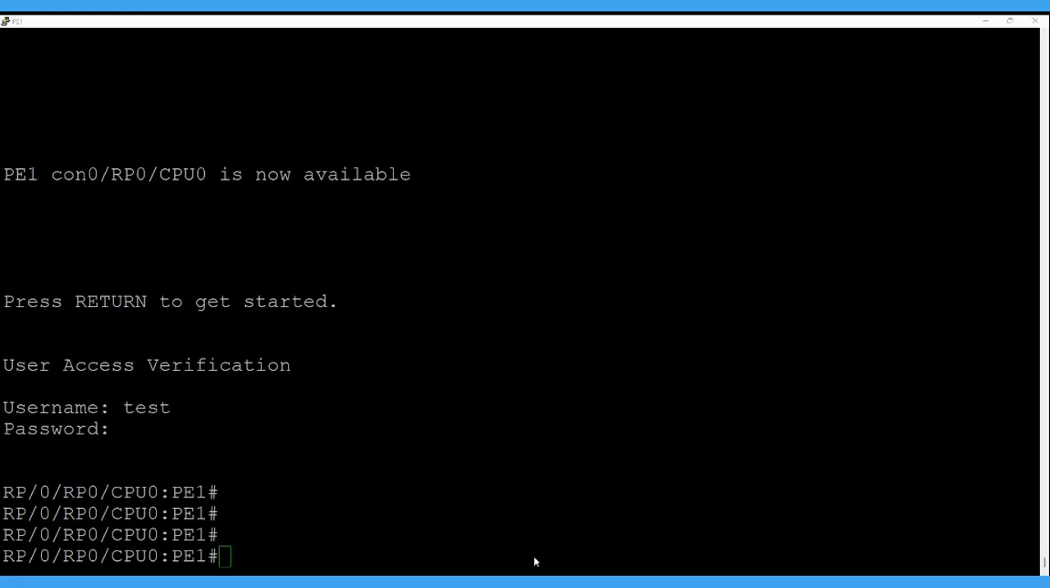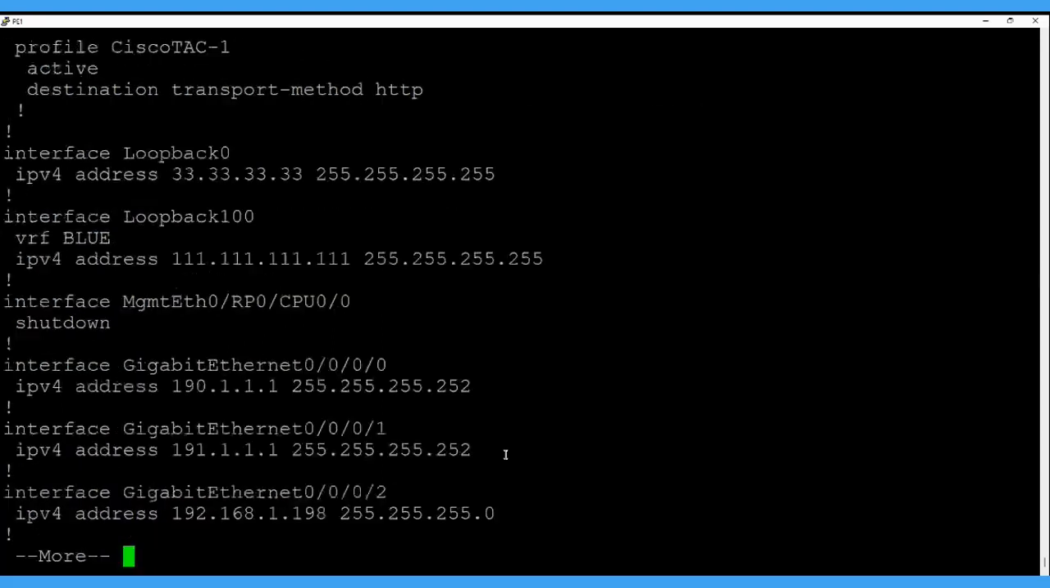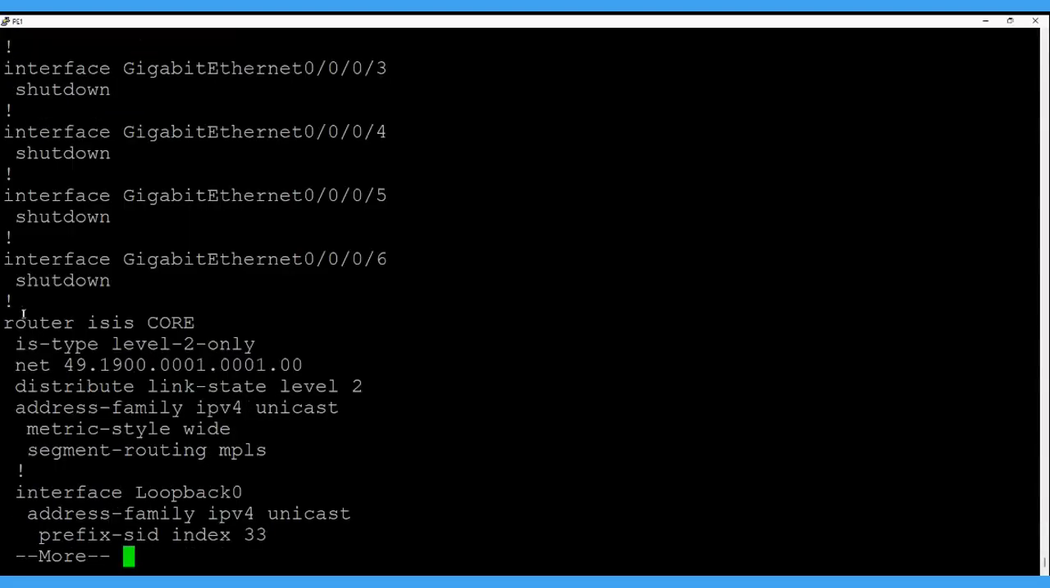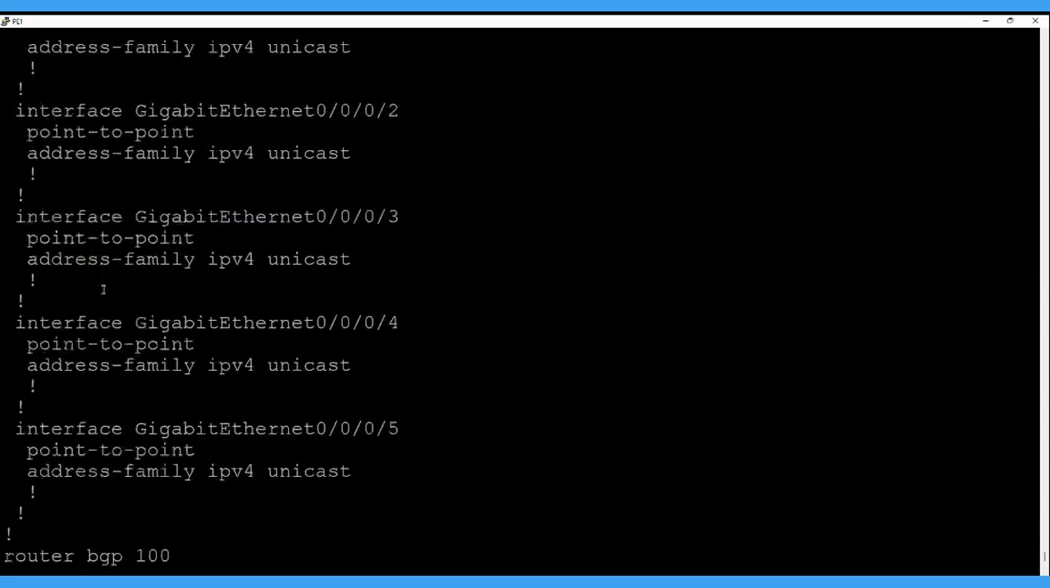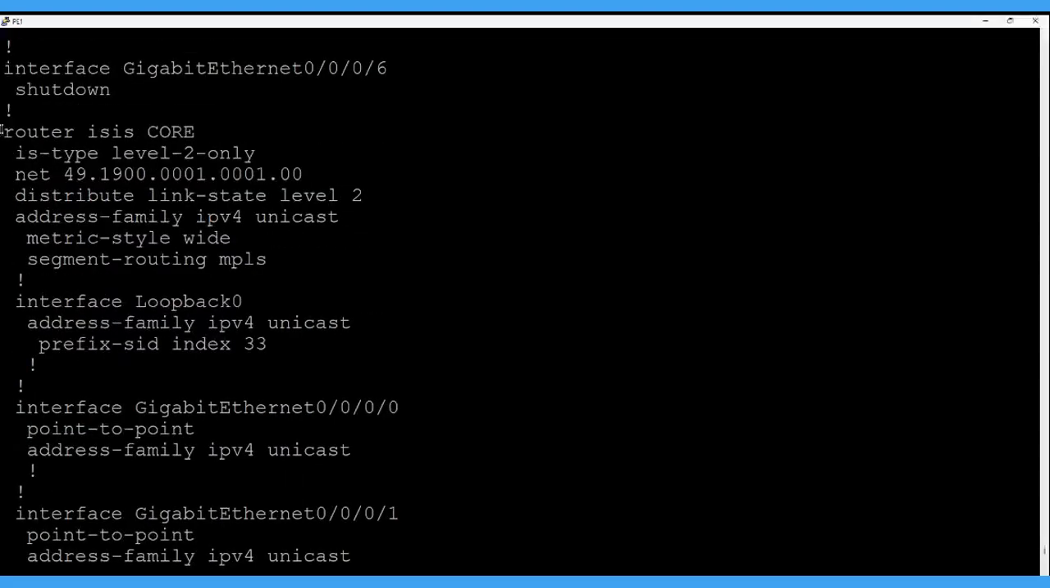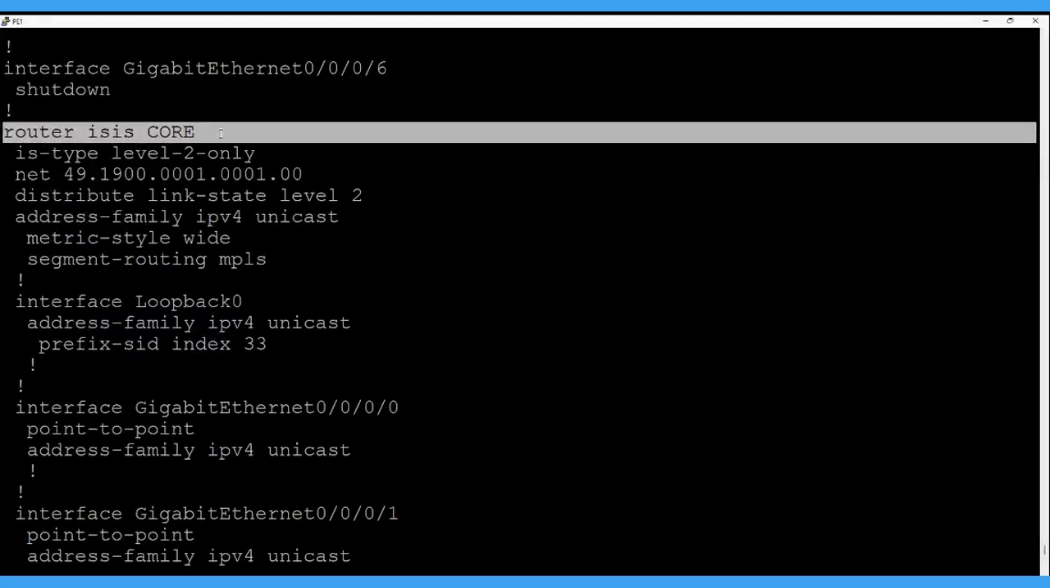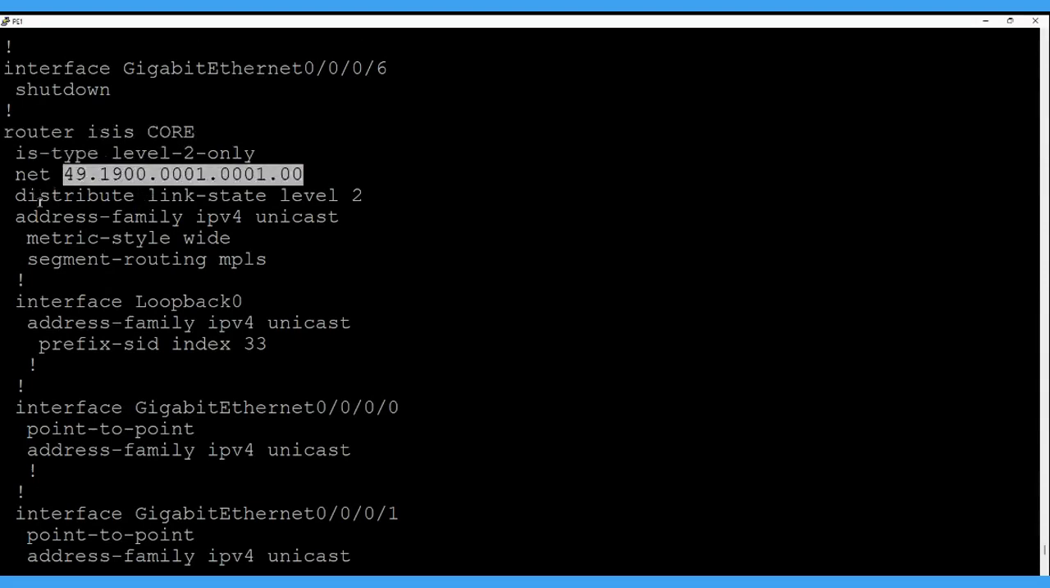So here we are on the P1 node, the head end node. Let me show you the current configuration. These are the IP addresses on the interfaces. This is the IGP, the ISIS routing protocol, with the core process defined for this. This is the net ID, and this is the command you put to distribute the link state database, level 2. This will share the IGP database with the segment routing traffic engineering database.